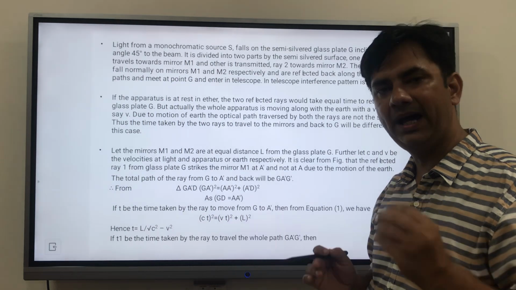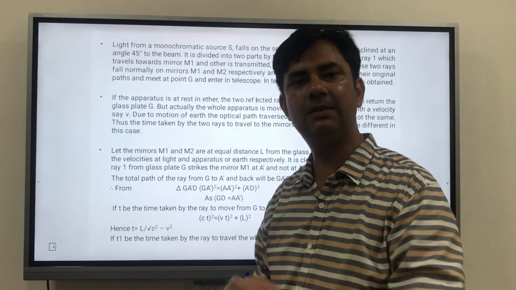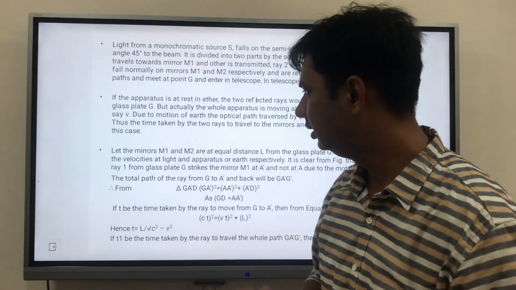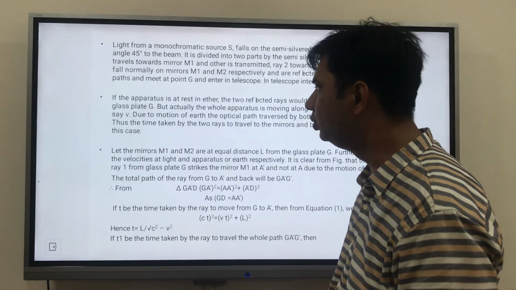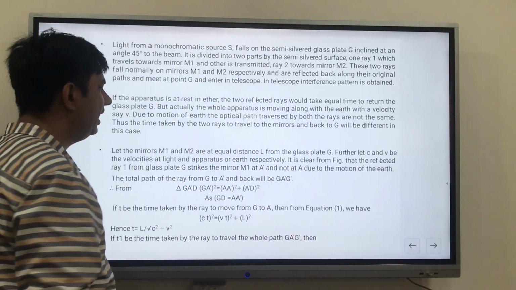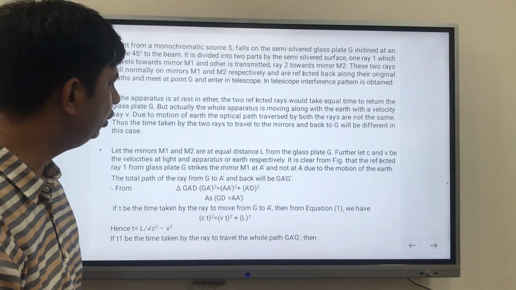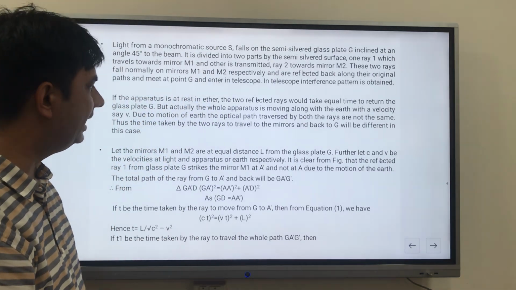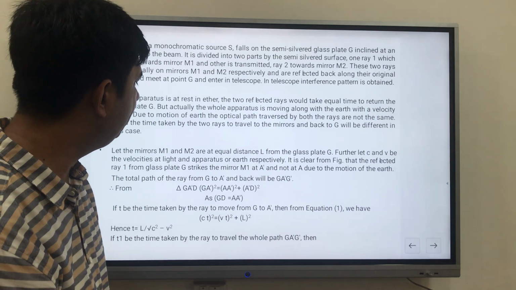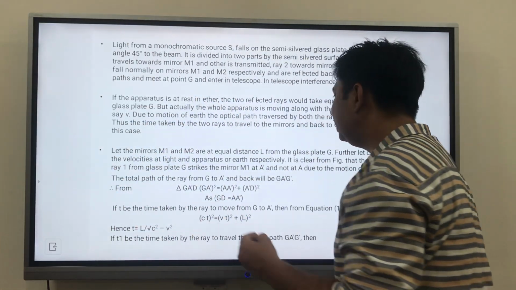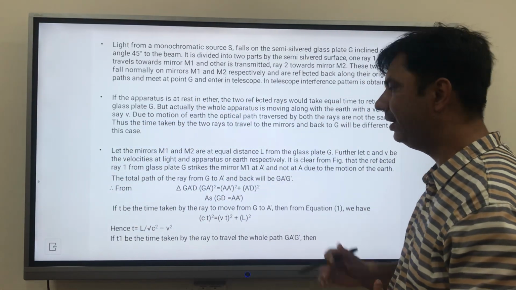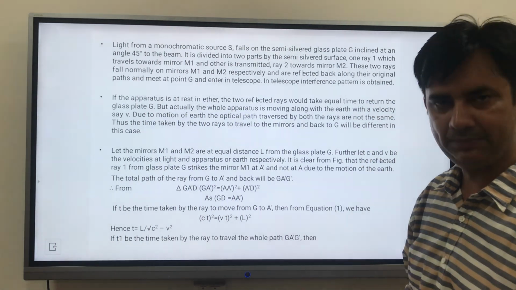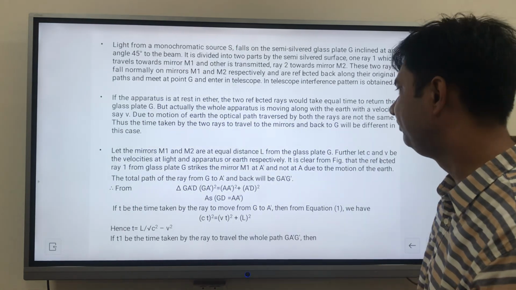Now, by doing a simple derivation, we will understand how this has happened. For this, what do we have to assume? We have to assume that the mirrors M1 and M2 are at equal distance, as I have told you, at the same distance L from the glass plate, and further let C and V be the velocity of light and the apparatus on the Earth respectively. So on the Earth, the speed of light we have taken as C, and for the apparatus on the Earth we have taken V.